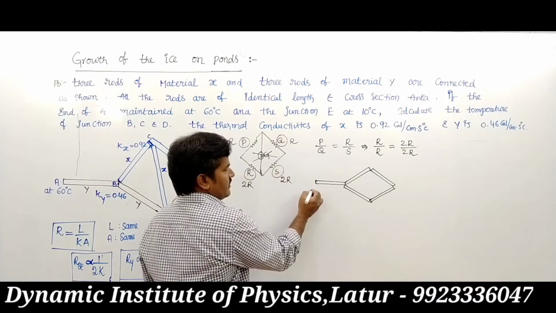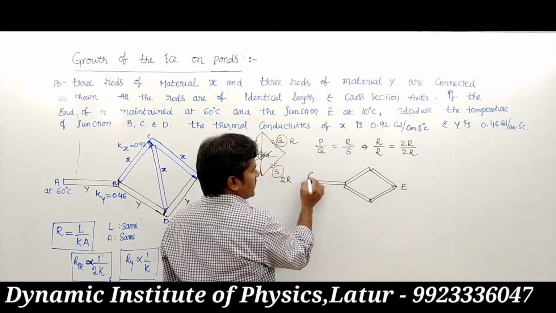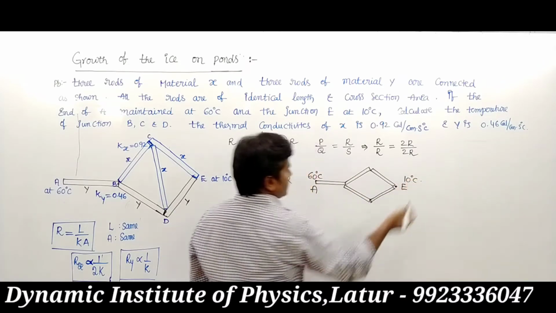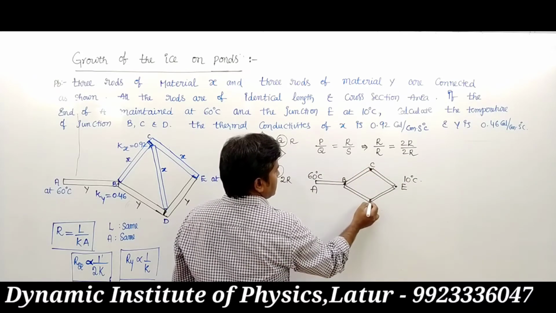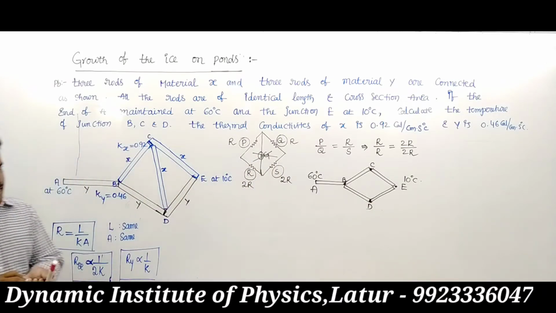This is the final diagram. This is A position, this is E position. This temperature is 60 degree centigrade, this temperature is 10 degree centigrade. This is B, this is C and D positions. So the final diagram is this.